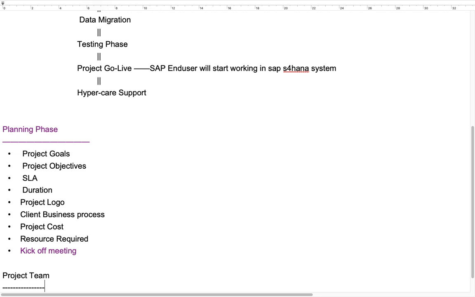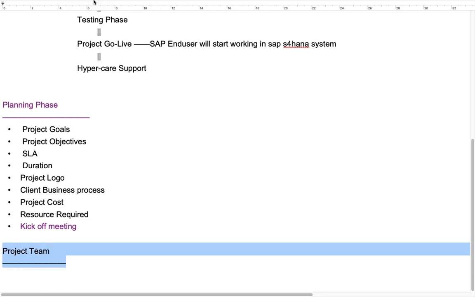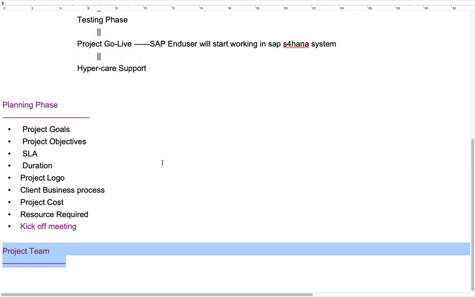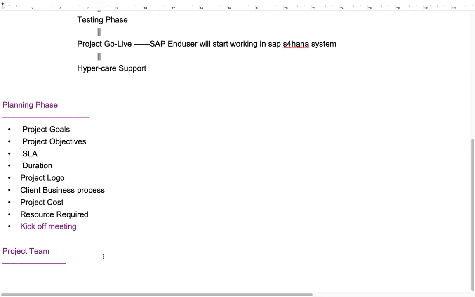So from the client side, core users and end users will be there. Core users have some experience and they will provide the business data to the consultants. Okay, they have expertise in providing data and they have at least some technical knowledge. So every time you have to connect with the core users and get the information. You make a call and write emails to them and get the client business requirements. Okay, the project team means all functional team members.